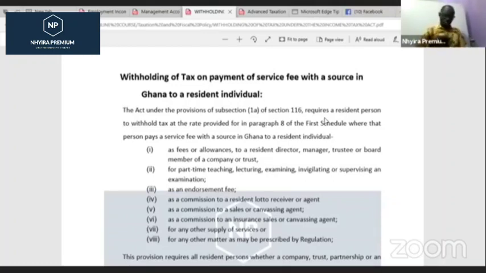So in order to dodge that kind of tax, I would tell the company, for that endorsement fee you are paying me, give it to me as a stake in your company instead, because chances are when I have a stake in the company, I will be receiving dividends, and I will not be paying as much tax as I'm supposed to be paying.